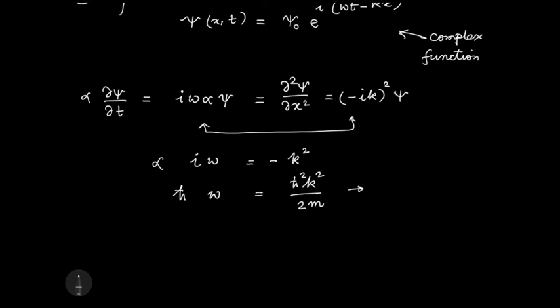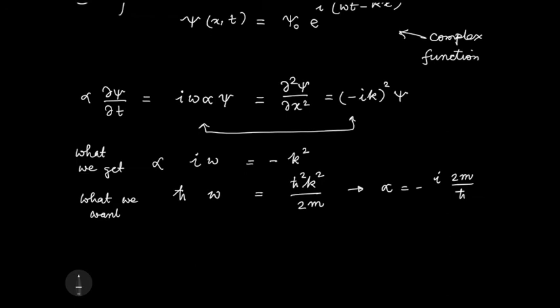For this you need alpha to be minus i 2m by h cross. If I put alpha to be i 2m by h cross, then I will get this dispersion relation. So this is what we have got, what we expected, or what we want.